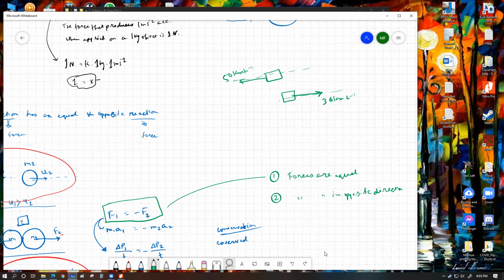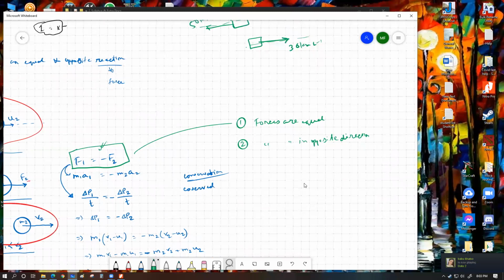For Newton's third law, these two vectors, force 1 and force 2, will always work in the same line. So their alignment should be exactly the same. So the third property, which is really important, is same alignment.